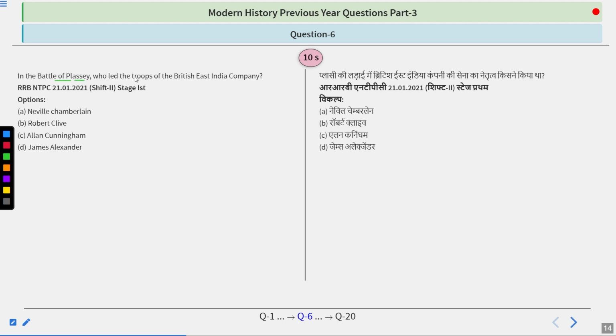In the Battle of Plassey, who led the troops of the British East India Company? Neville Chamberlain, Robert Clive, Alan Cunningham, or James Alexander? Take your time.